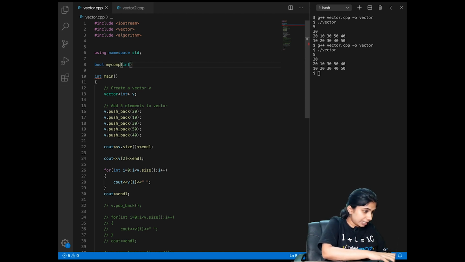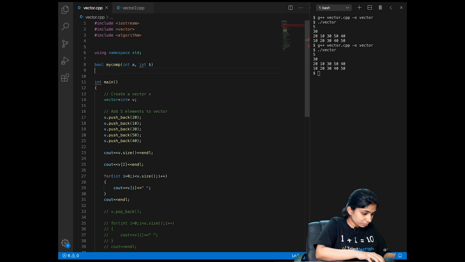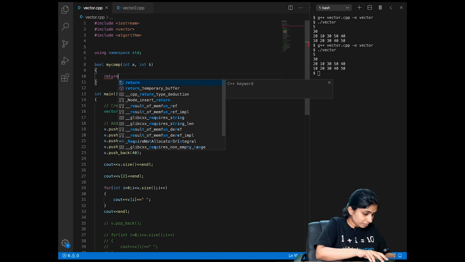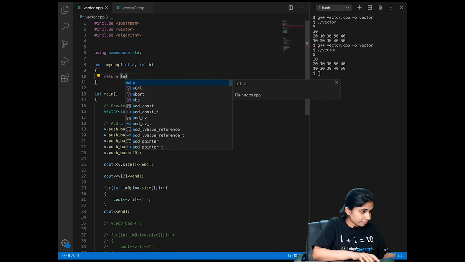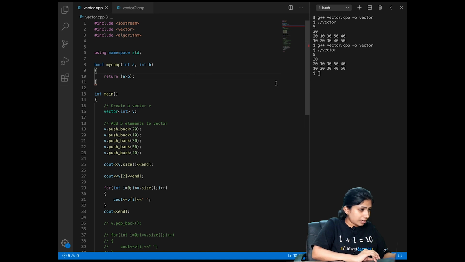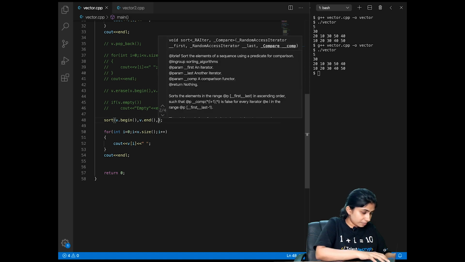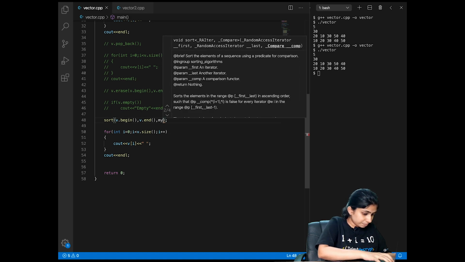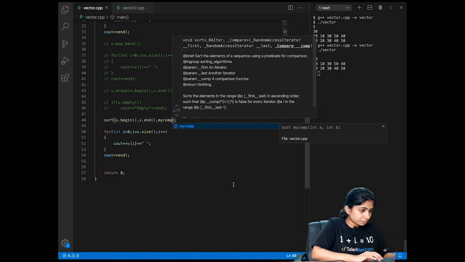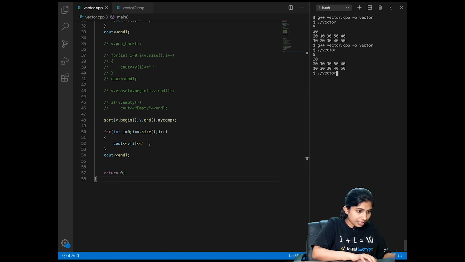So I will take integer input a and second number as int b. And now I'll pass this comparator function in my sort function. I'll again run my code to see if something has changed.